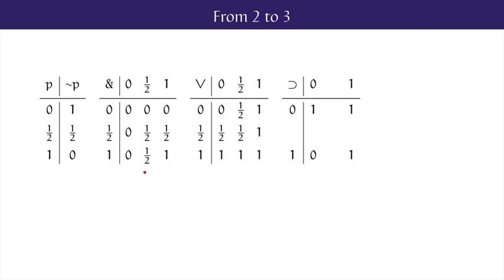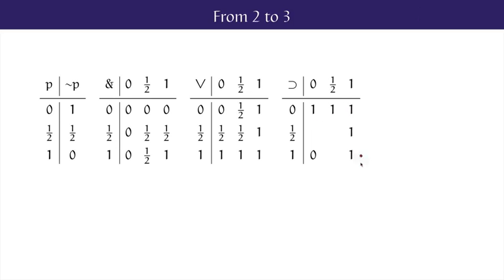Disjunction is similar. Anything disjoined with a true thing is true. Anything disjoined with a false thing has the same value as that other disjunct, and a half disjoined with a half is a half. The conditional table is a little bit more complicated. A conditional with a false antecedent is true, and one with a true consequent is true.